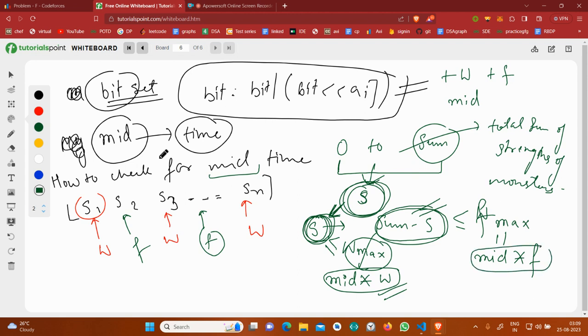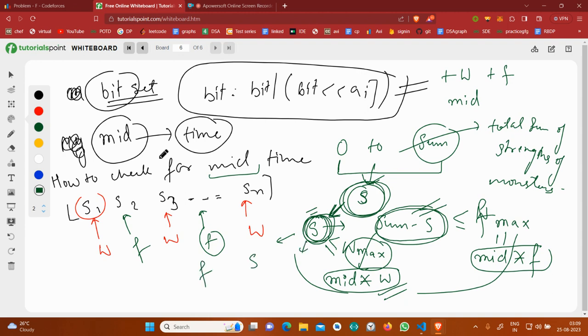So this was all about the approach: first of all, s should be possible, and s should be less than or equal to mid into w, and sum minus s should be less than or equal to f max, which is equal to mid into f. Similarly I will also check vice versa.